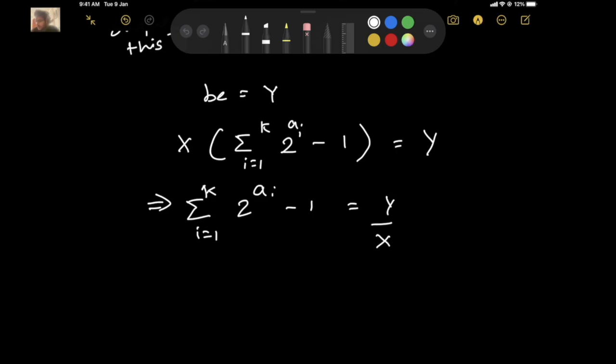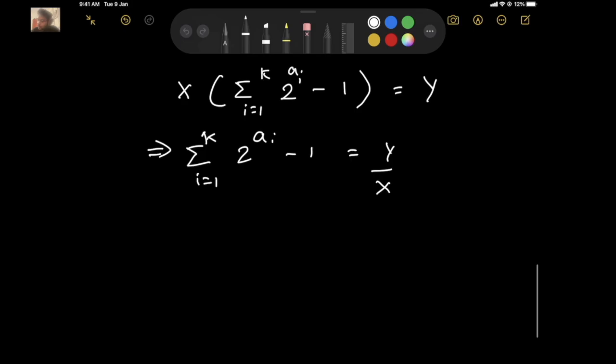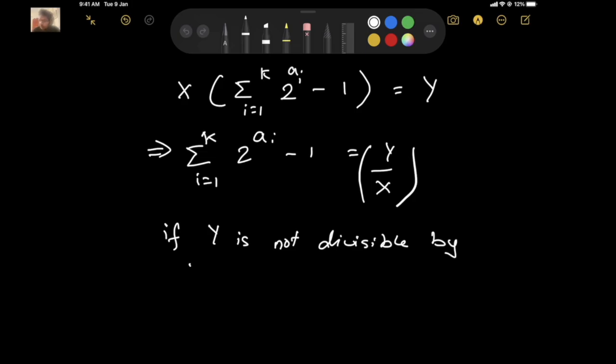We just divided both sides by x. So now we can see that if y is not divisible by x, answer is -1, right? Because if y is not divisible by x, then this side is not an integer, whereas this side will always be an integer, right? So if y is not divisible by x, answer is -1 straight away.